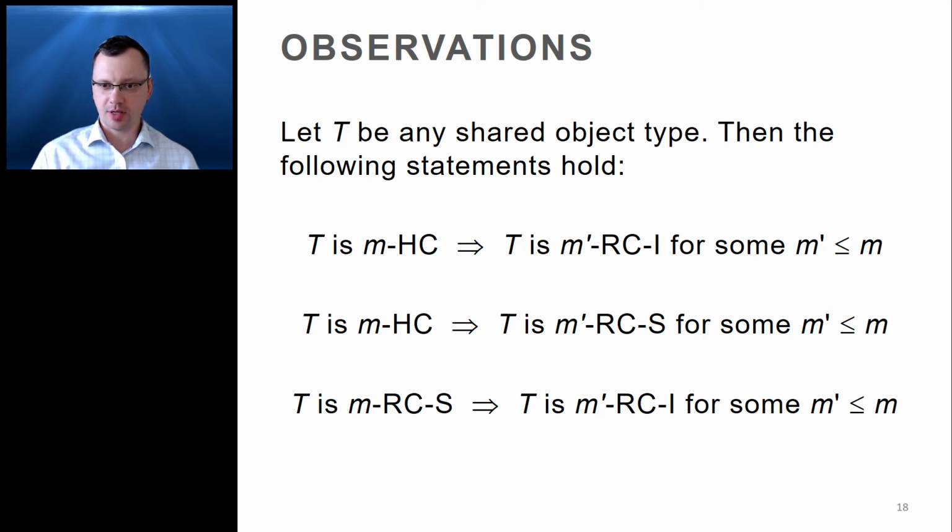The consensus number of a primitive in Herlihy's consensus hierarchy is greater than or equal to the consensus number in the recoverable consensus hierarchy with independent failures and the hierarchy with simultaneous failures. And similarly, the consensus number in the hierarchy with simultaneous failures is greater than or equal to the consensus number in the hierarchy with independent failures.